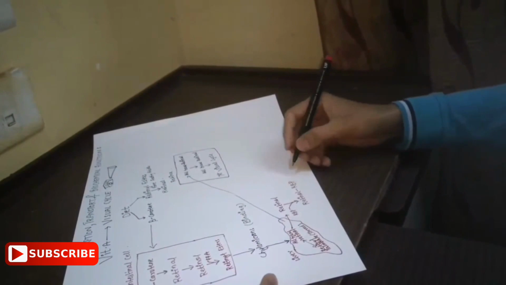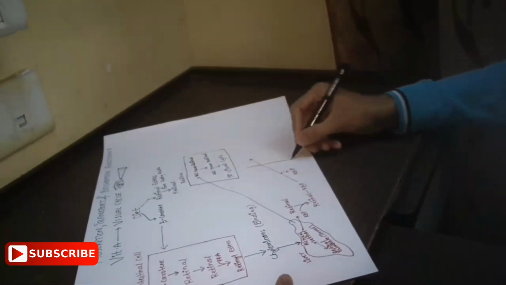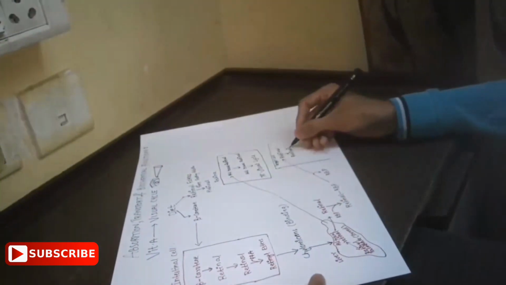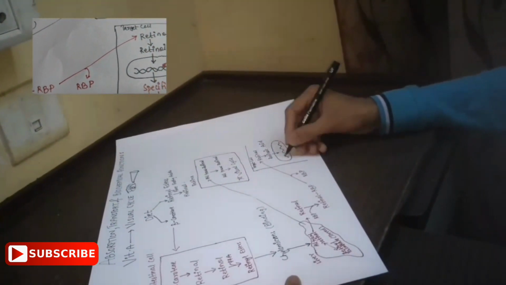This retinol is converted into retinoic acid, which binds to a specific receptor, that is the nuclear receptor, on the mRNA, and codes for a specific protein which is helpful in cell differentiation.